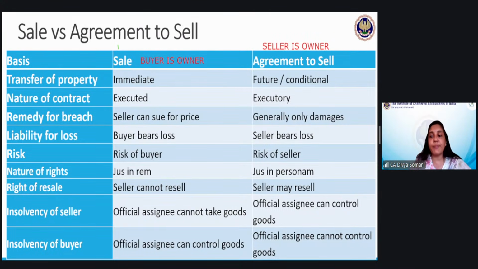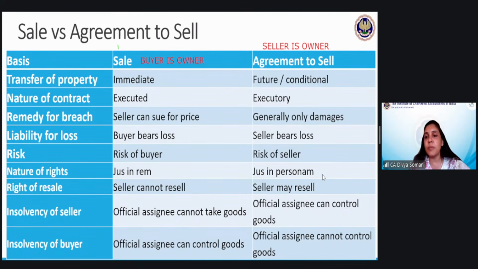So suppose I have purchased this pen, I am the buyer, I am the owner, I can use it anywhere. So I can use it in my office. If I wish, I can gift it to someone. I can resell it also. So I have the right to use it as I like against the whole world. So that is what is said here, jus in rem.